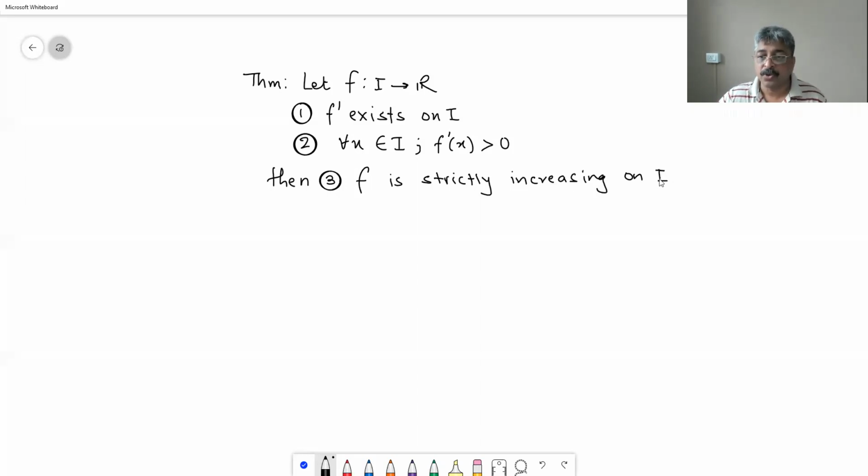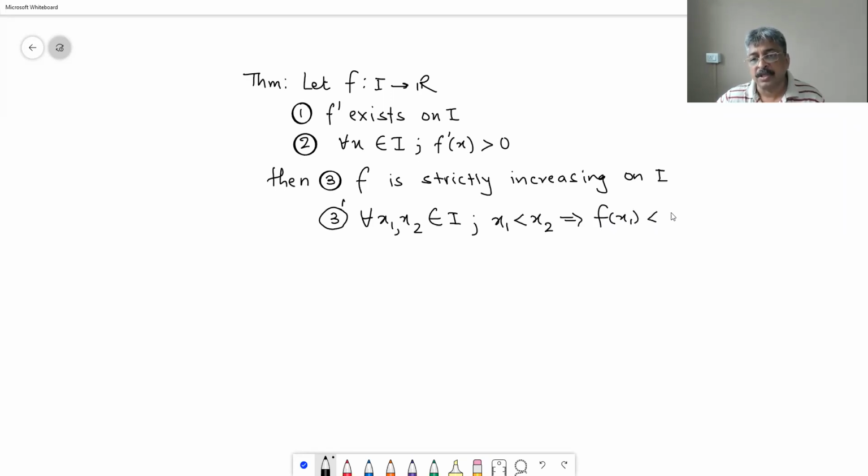Okay, if we have not defined what we mean by strictly increasing on I, you can say that for every x1, x2 belonging to I such that x1 is less than x2 implies f of x1 less than f of x2.